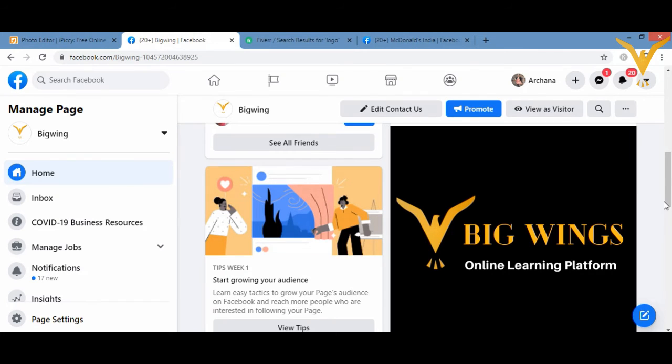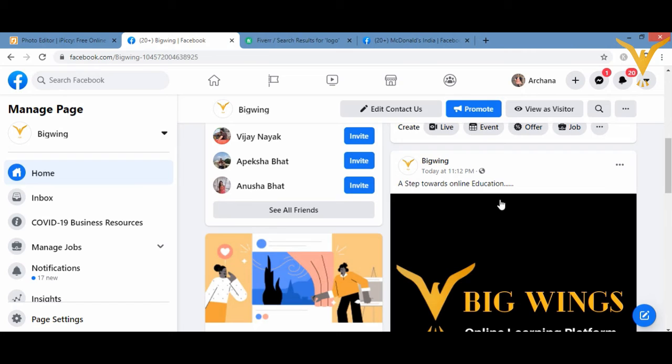Just select the image. If you want to upload a video or an image, you can. If you want to write some caption or some text only, you can write it down. Then write something describing that image or video. For example, I have written a step towards online education, which describes my image.